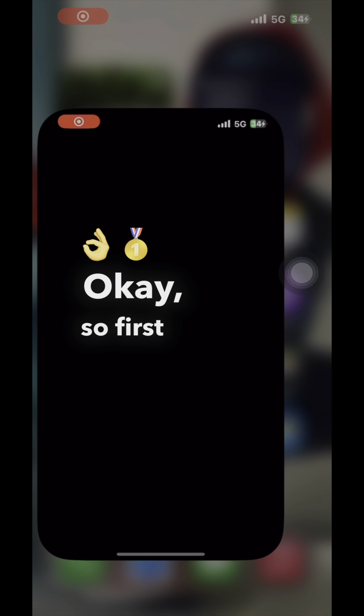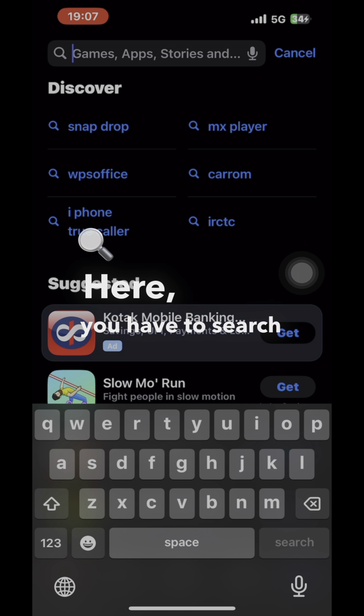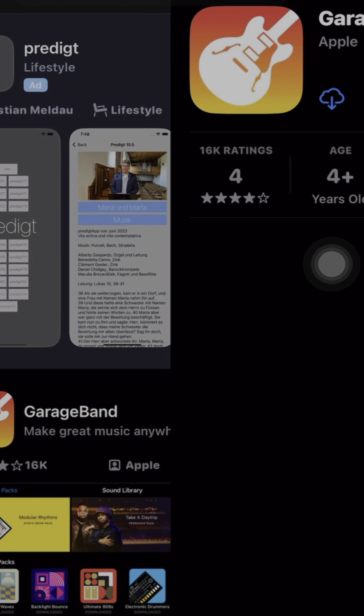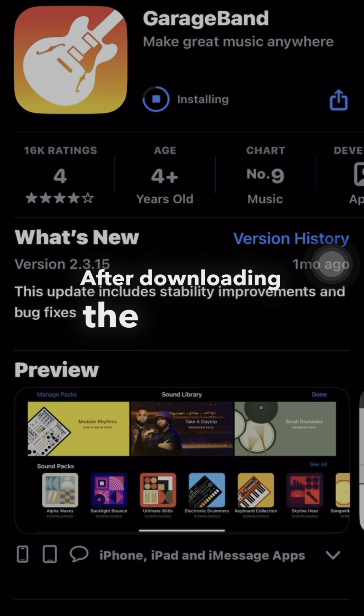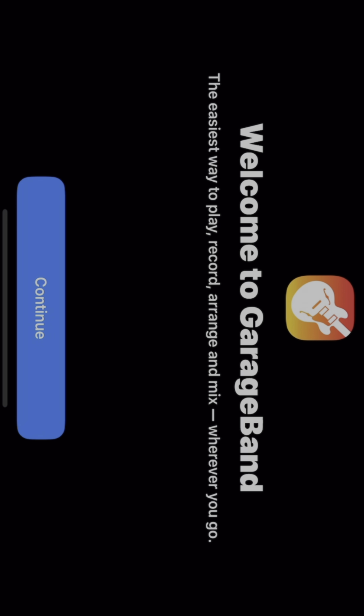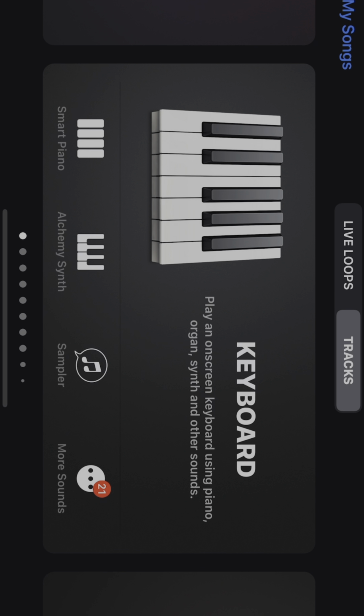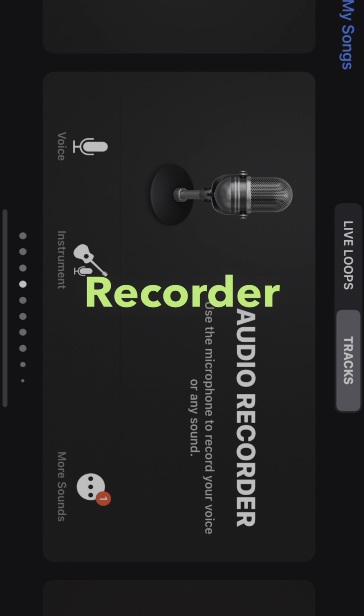Okay, so first you have to open App Store. Here you have to search for GarageBand. Download it. After downloading the app, you have to click on Open. Now you have to click on Audio Recorder.